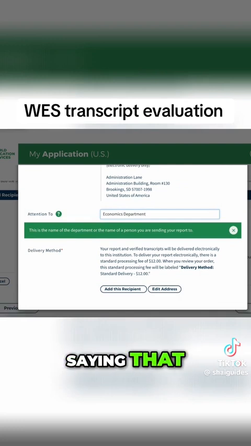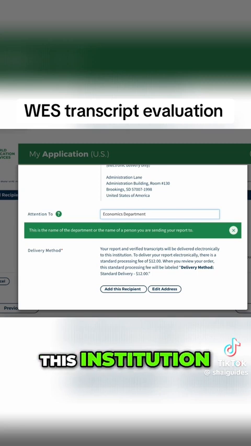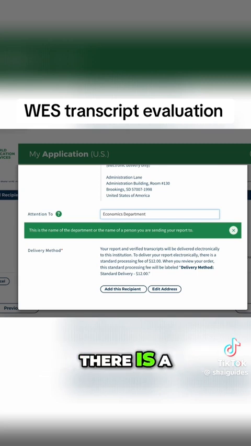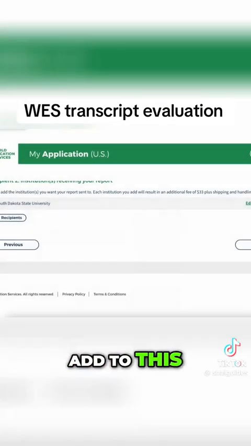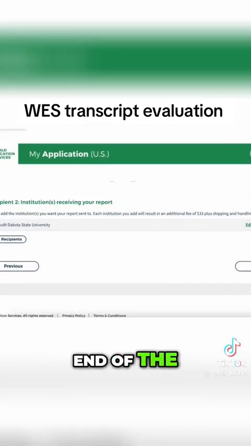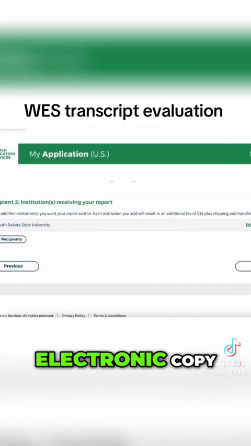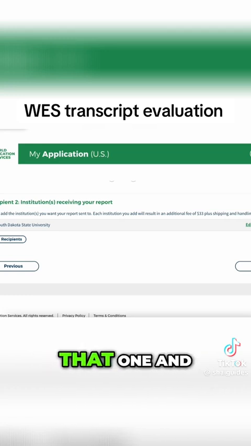So here they are saying that your reports and verified transcript will be delivered electronically to this institution. To deliver your reports electronically, there is a standard processing fee of $12. So yeah, there's $12 if you want them to send an electronic copy to this institution. So we can just add to this recipient. I believe at the end of the transcript evaluation, they are going to send you an electronic copy. So if you want, you can wait for that one and then use that one to upload into any application that you are supposed to submit your evaluated transcript.